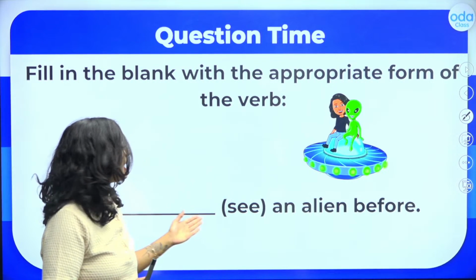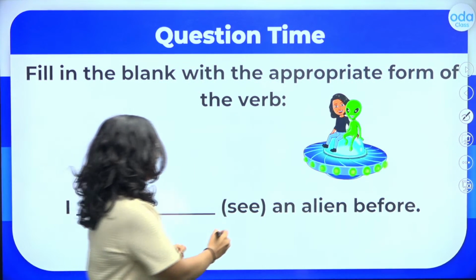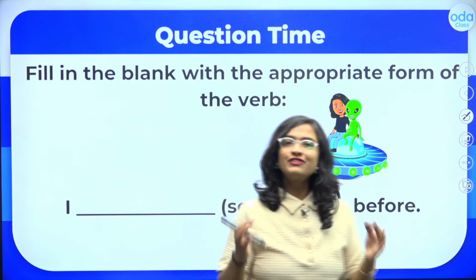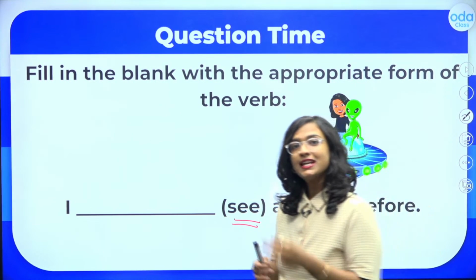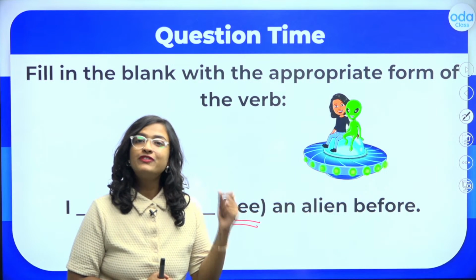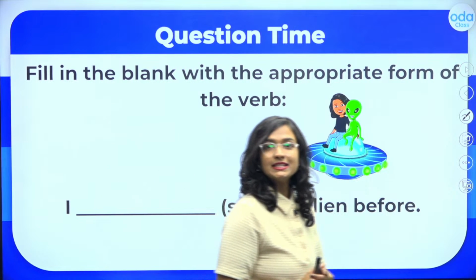I blank an alien before. And students, the action verb here is see. So remember, affirmative sentence or assertive sentence in the present perfect tense. What is the rule? Which verbs do I need to use in this blank to complete my sentence?